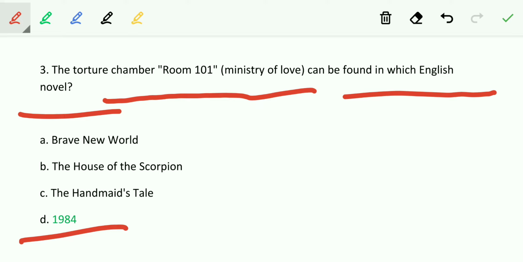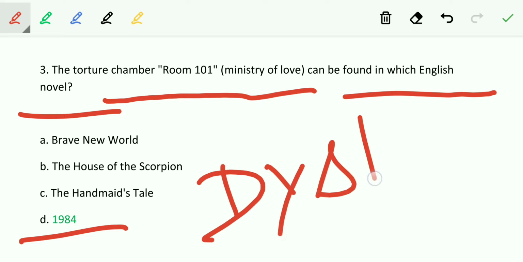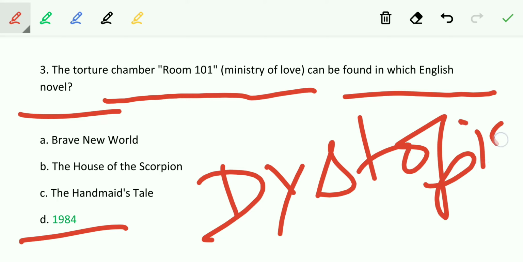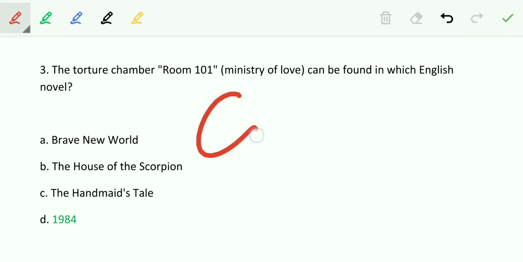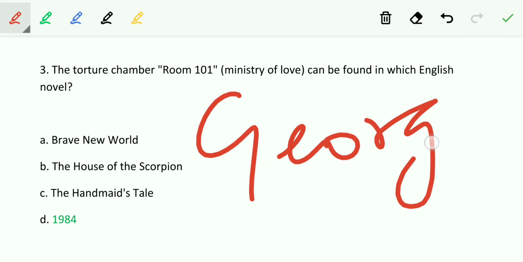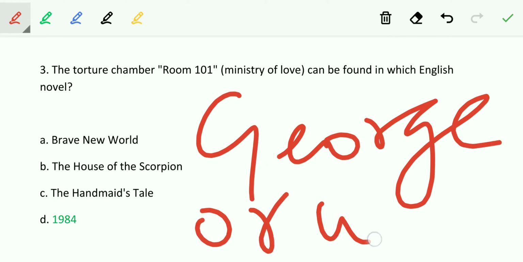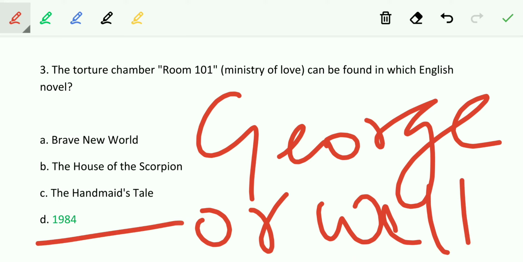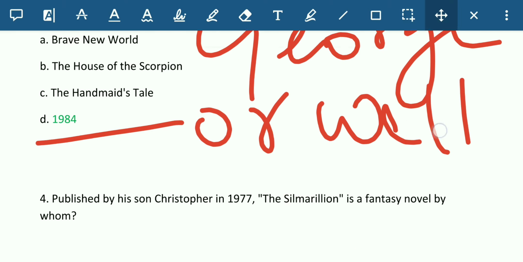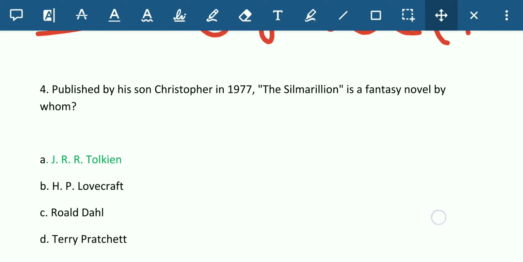So the answer is very important. 1984. 1984 is a dystopian novel, and it was written by George Orwell. You must remember the writer of the work as well. So the answer is 1984, and remember this term, room 101. Let's see the next question.